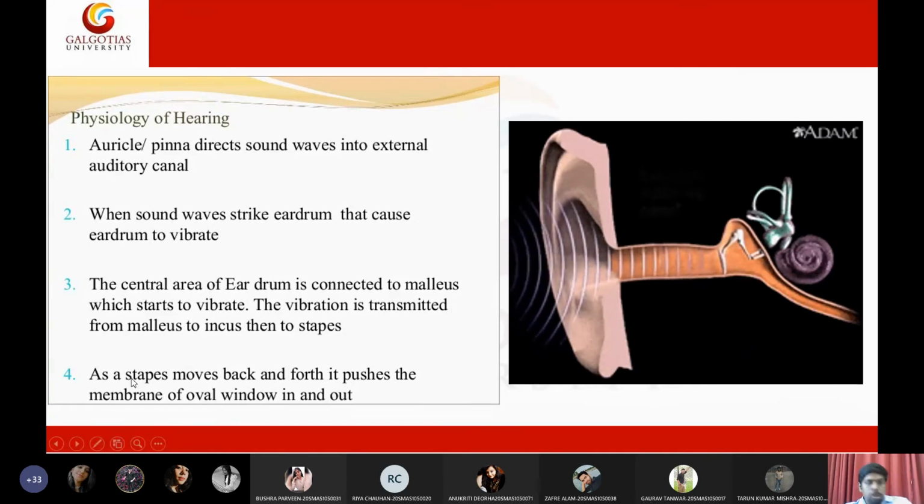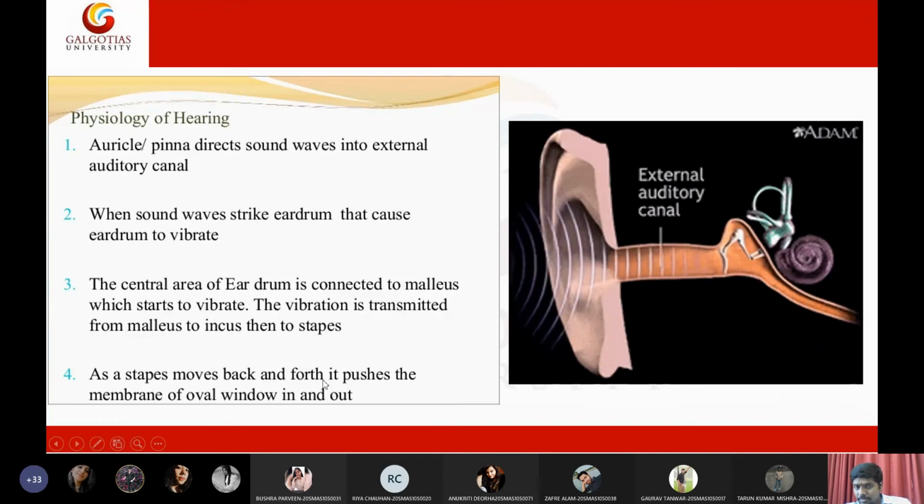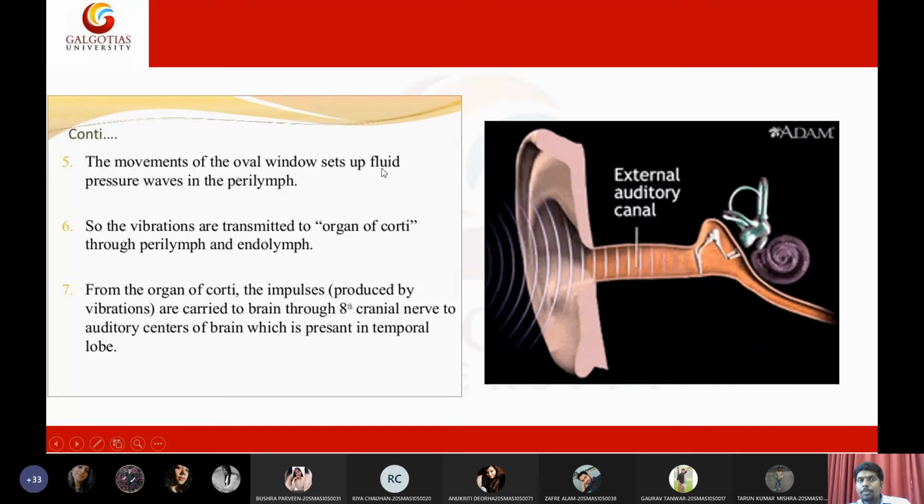Now, as the stapes moves back and forth, it will push the membrane of the oval window. The movement of the oval window will set up fluid pressure waves in the perilymph. So it will generate waves in the perilymph of the cochlea, and the vibrations will be transmitted to the organ of Corti.